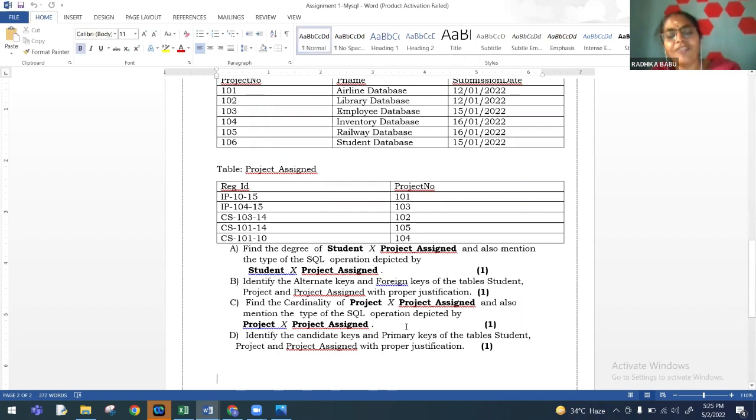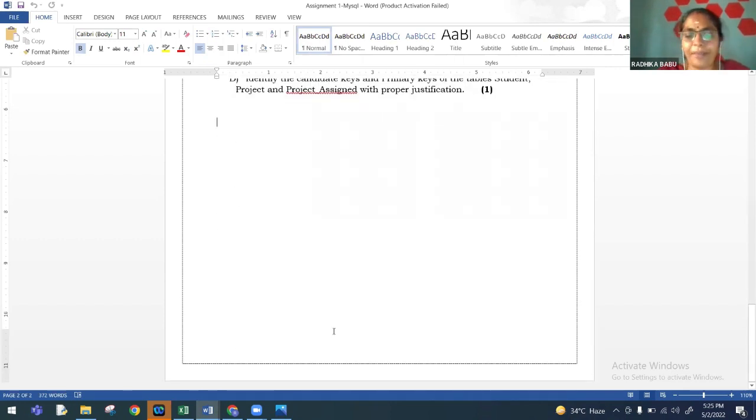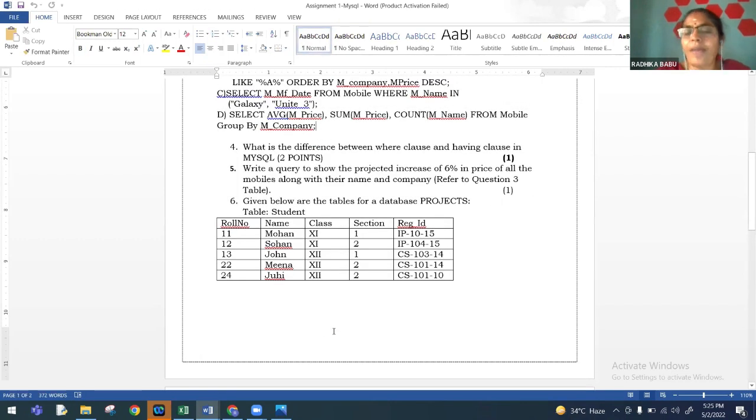The same way, identify the candidate keys and primary keys of the table. Primary key they will do, but candidate key, here they will make mistakes. So these are the things that we need to train them on. The same pattern I have captured as an assignment also here. So when you go through it and solve it, you will also know where exactly your children will make mistakes. And these are board pattern questions.